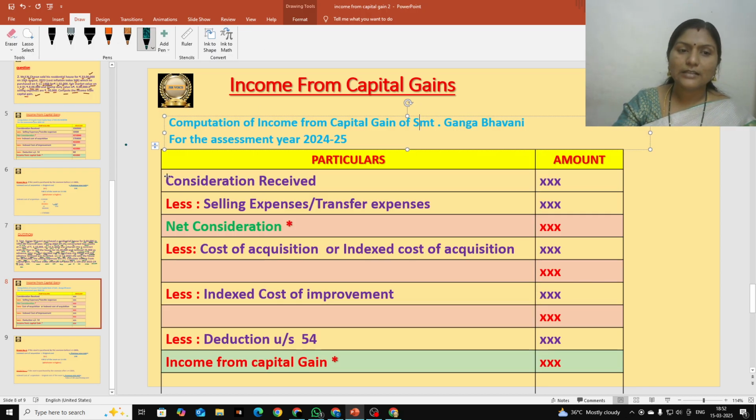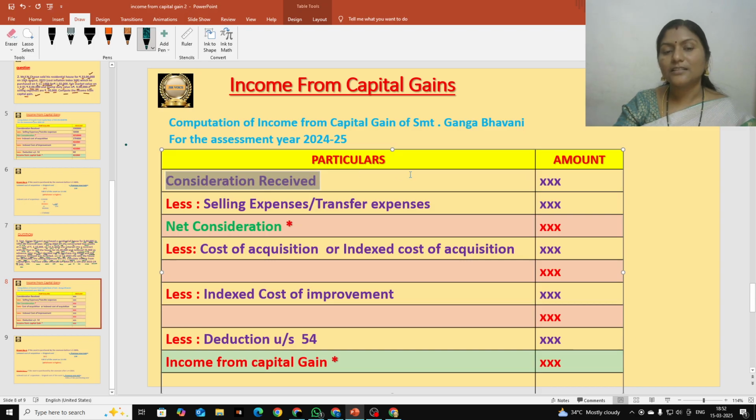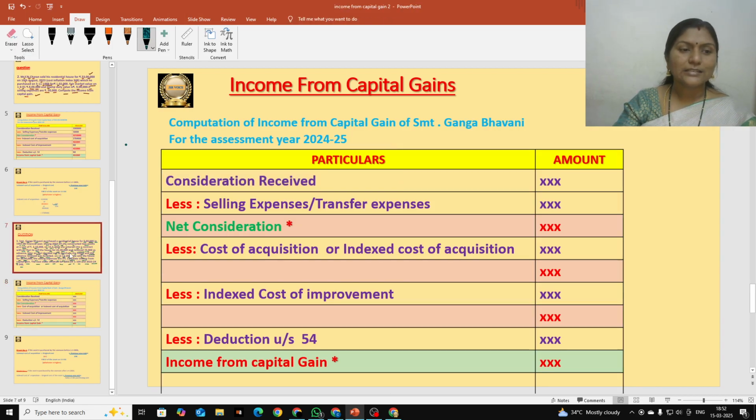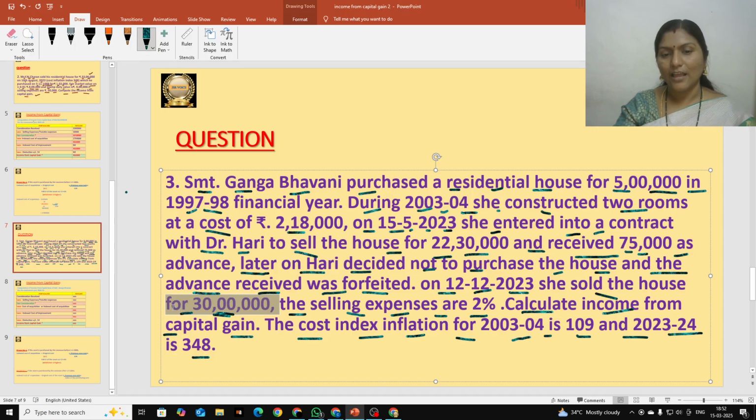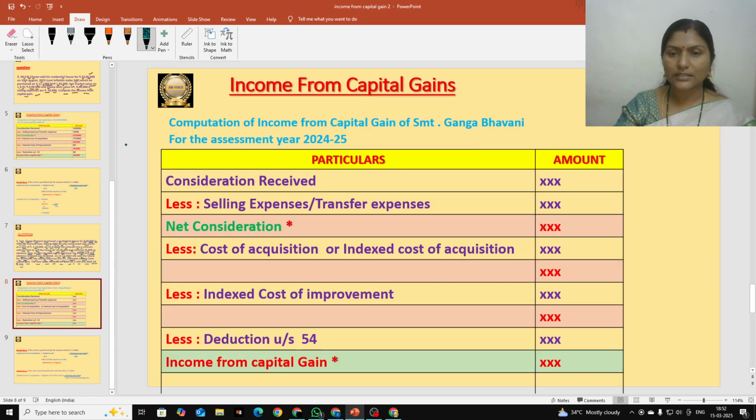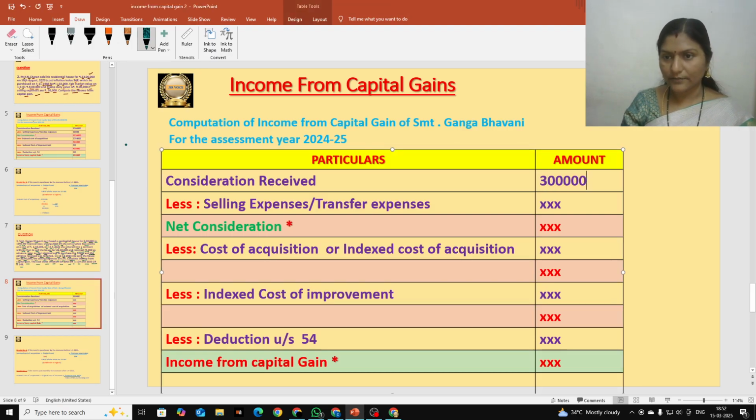First item always is consideration received, students. Consideration received means the sale price of the asset. Assessee sells the asset and receives some amount, so that is known as sale price. So selling price of the asset is called consideration received. Here our assessee Srimati Ganga Bhavani is finally selling that asset for 30 lakhs. That is known as consideration received. Let us record consideration received 30 lakhs here.